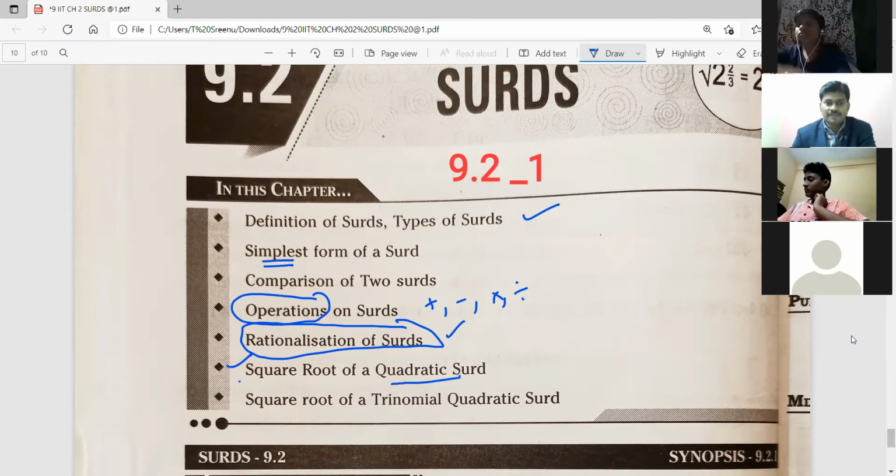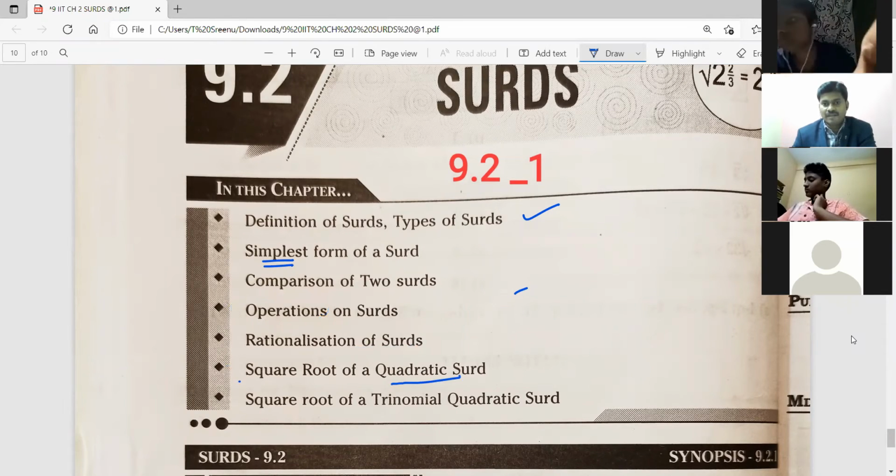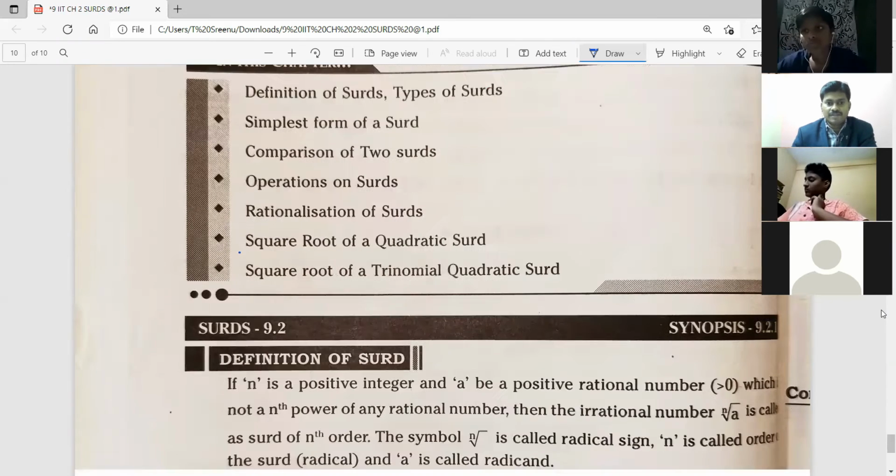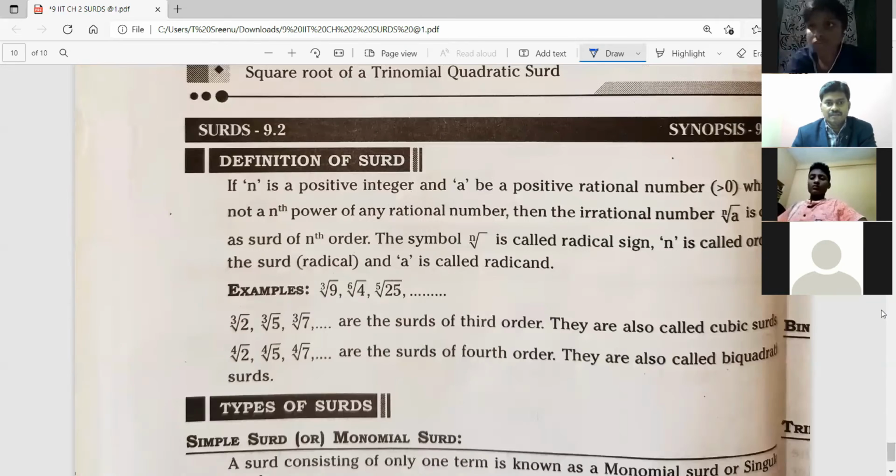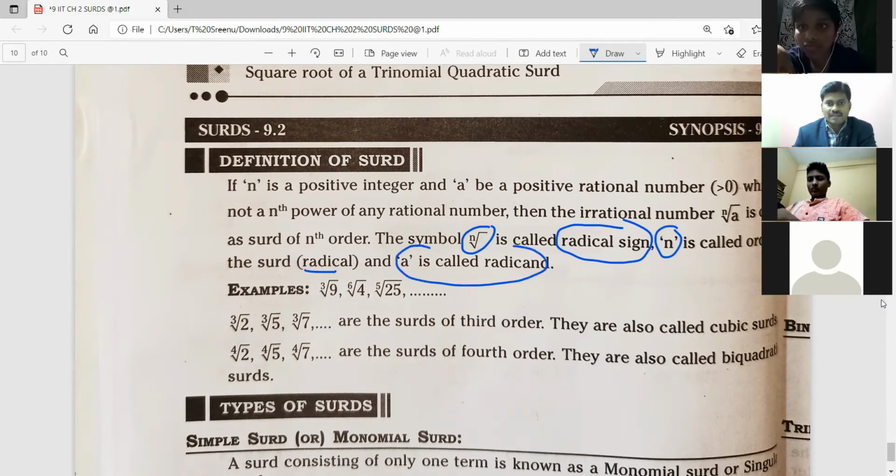Now let us see types of surds. In our 9th regular math, we don't have any types of surds. Just we learn surd. I'm scrolling up. Please check. So the definition we have seen. Once again, please read in mind, no need to read out. And here the important thing is nth root is called radical sign. Please see this. n is called order or radical, and a is called radicand. These are very much important. Radical sign, radical, radicand.